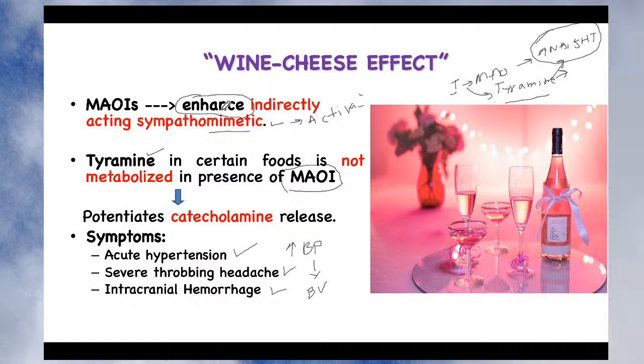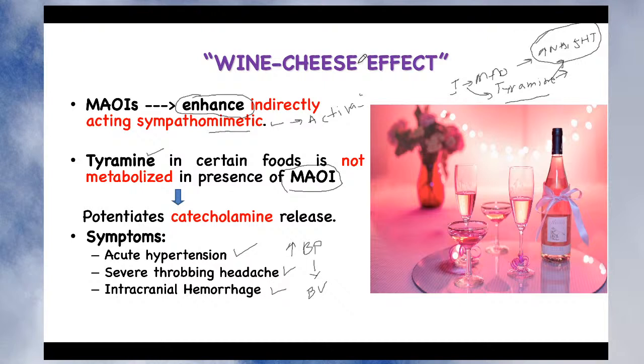So it looks very simple, like eating cheese, wine, or tyramine containing food. It may also happen accidentally. Maybe sometimes you do not remember, because you are already suffering from depression, so your memory is not that good, right? So you don't remember that you are not to take these medicines. Suppose accidentally you have taken this medicine, then you are at risk, because it produces very severe acute hypertension, severe throbbing headache, and an increased risk of intracranial hemorrhage.